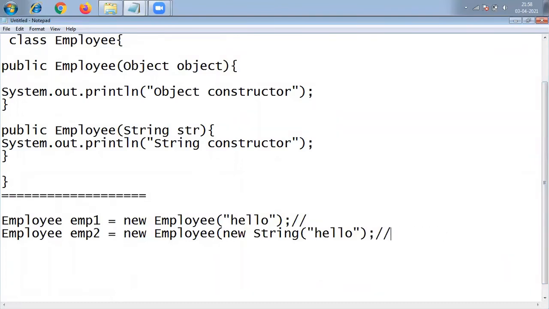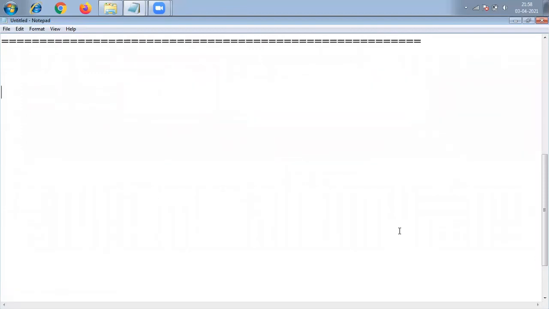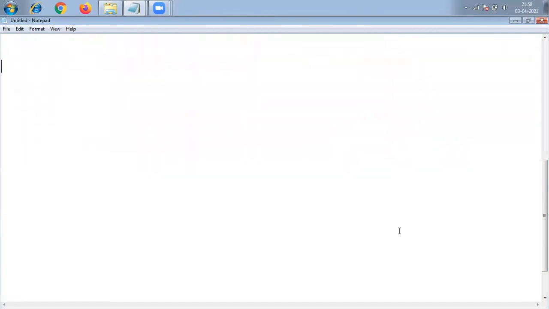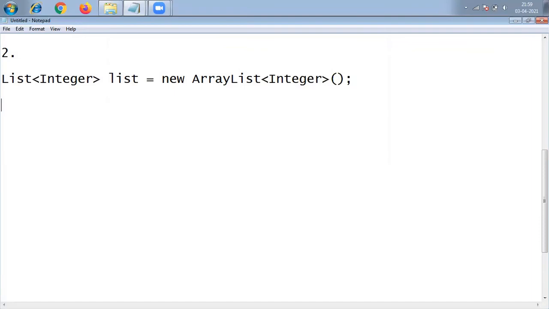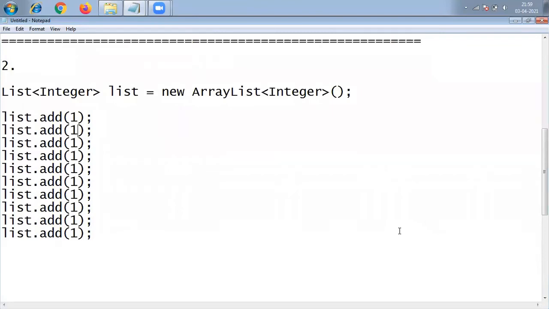We'll discuss the second question. He has given one ArrayList, a List of Integer, list equal to new ArrayList. The list has elements like this: list.add of 1, and not only one, like 10 numbers are there: 2, 3, 4, 5, 6, 7, 8, 9, and finally 10, friends.